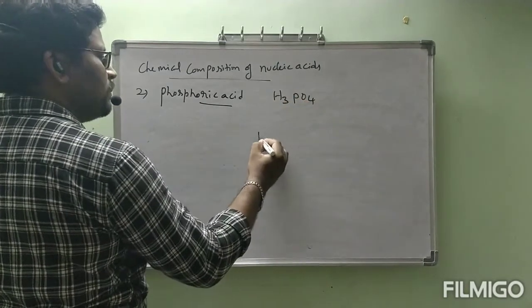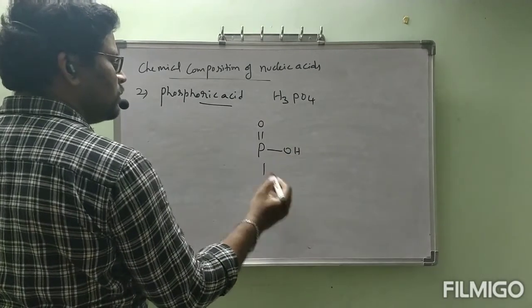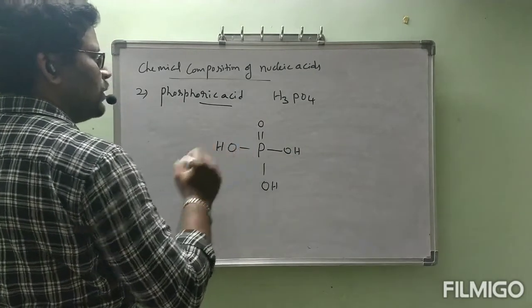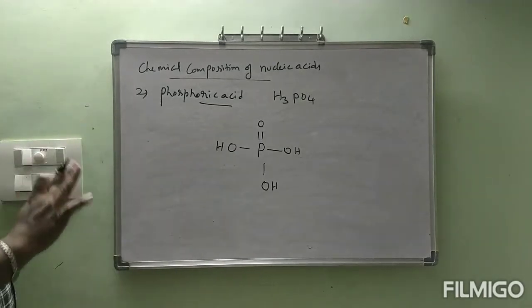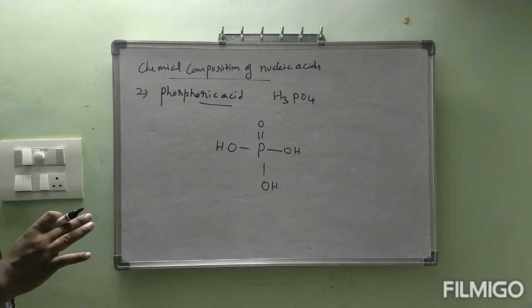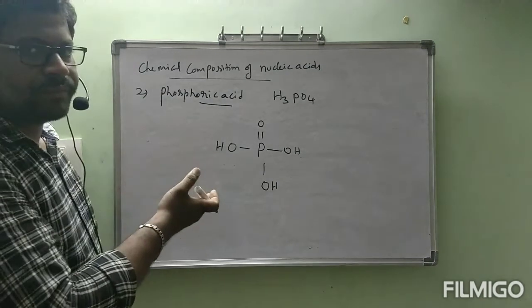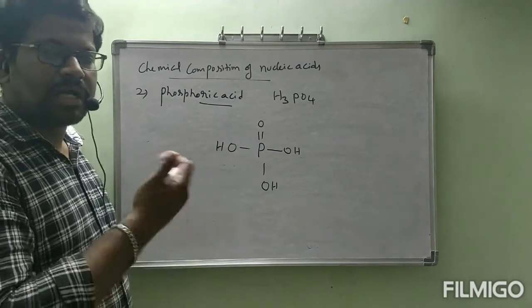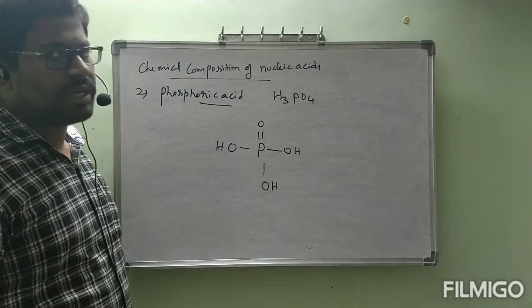Structure is P double bond O, OH, OH, OH. This is the second unit. The first unit is the sugar unit. This is common in both RNA and DNA. This phosphoric acid is common in both RNA and DNA.